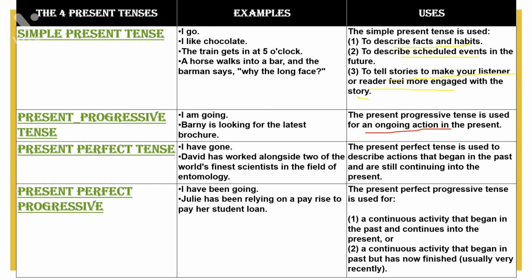Then present perfect tense is used to describe actions that began in the past and are still continuing in the present. And present perfect continuous tense is used to indicate a continuous activity that began in the past and continues in the present. Means it is not finished yet. Clear? And it is also used to indicate an activity that began in the past and has now finished. Means it is recently finished. So for that also you will be using present perfect continuous tense.